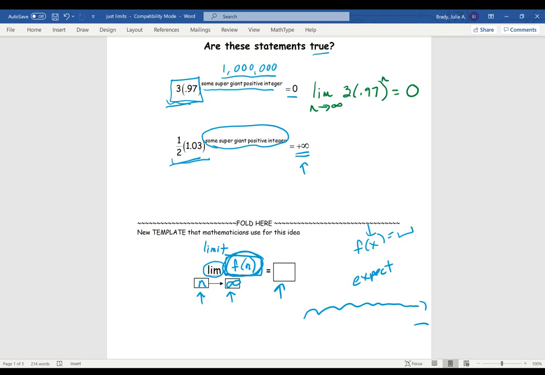Okay, let's do the same thing for the next one. So our rule is we're taking 1/2 times 1.03^n, and we're going to use n to be the variable because we're thinking about sequences and n's a natural number. And we want to think about how these outputs are behaving, what happens. So we're not actually thinking about an actual output necessarily, but what happens if we make the inputs be really, really big. And we saw, oh, well, this is going to get ginormous, and so this is going to be some number that's infinitely big.